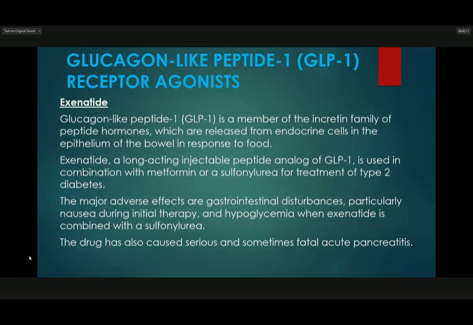The major adverse effects are gastrointestinal disturbance, particularly nausea during initial therapy, and hypoglycemia when exenatide is combined with sulfonylurea. This drug has also caused serious and sometimes fatal acute pancreatitis.